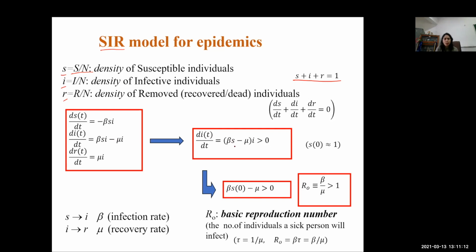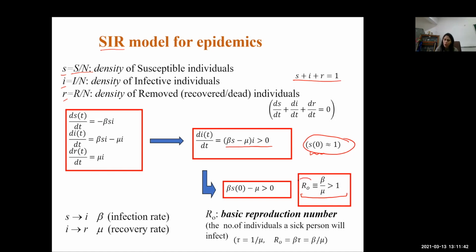Now you can see that if we go to this di by dt, it can be written as (beta s minus mu) i, and it has to be greater than 0. If s naught is similar to 1, at time t equals 0, then it will be converted to beta s naught minus mu, and it will of course be greater than 0. From this one, this R naught can be taken as beta by mu, which is greater than 1.